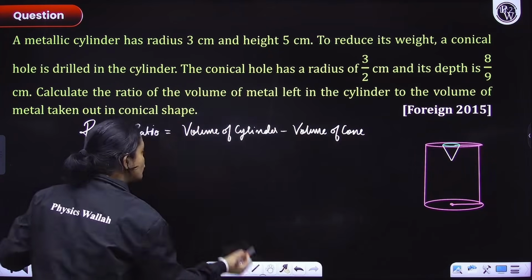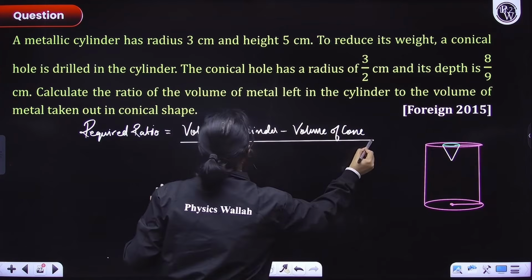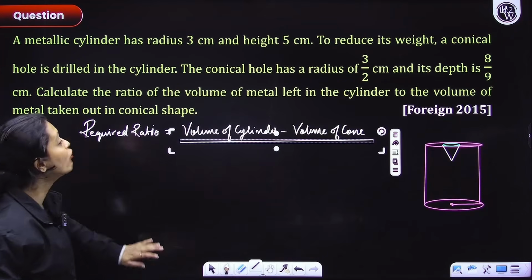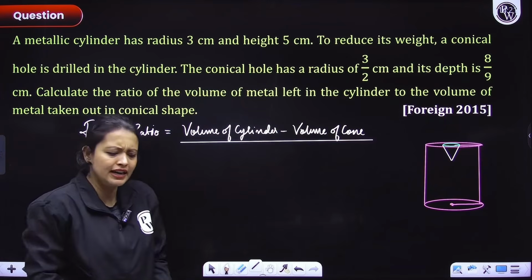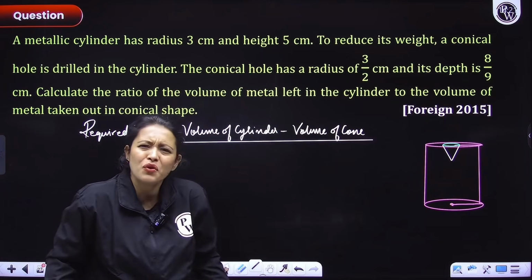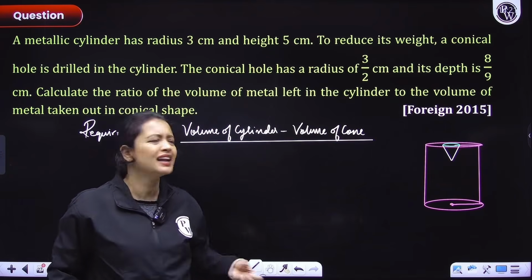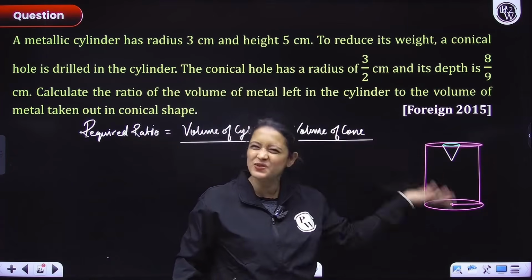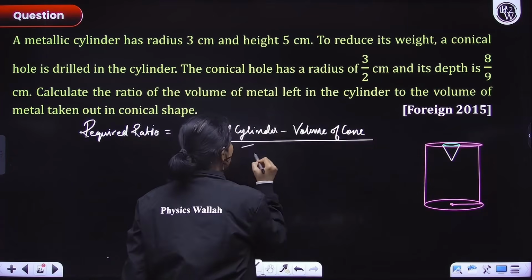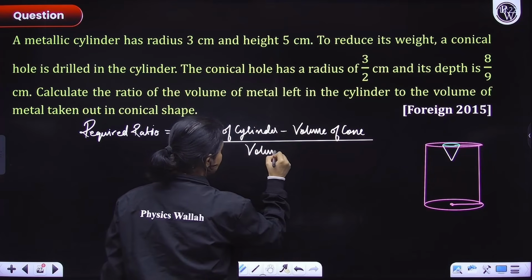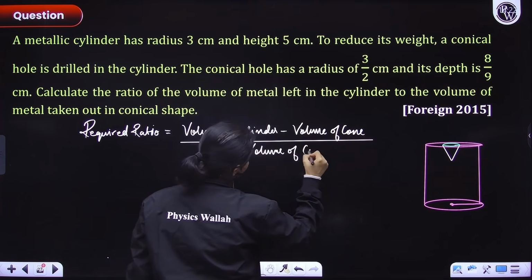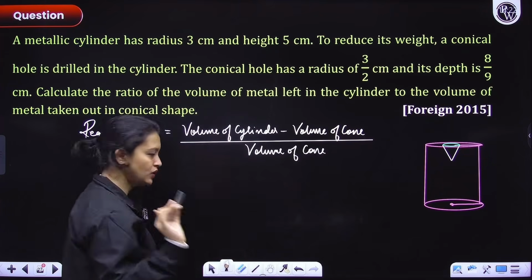Now this has to be divided by what? Volume of metal taken out in conical shape. Volume of metal taken out in conical shape means volume of cone. The amount of metal taken out is nothing but the volume of cone. That is what is taken out, right? So divided by volume of cone. Okay, simple everyone, cool, okay, let's go.